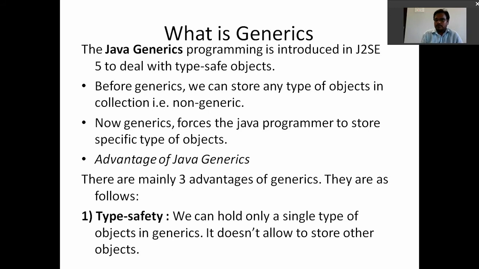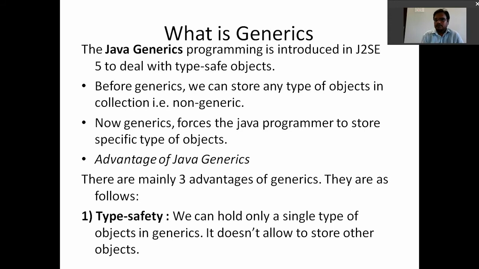This is the main one, type safety. Type safety means that in a real world application, whenever the developer wants to create a single type of objects, that is possible only with generics. It is not allowed to store any other object.